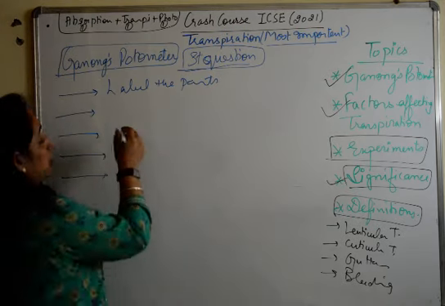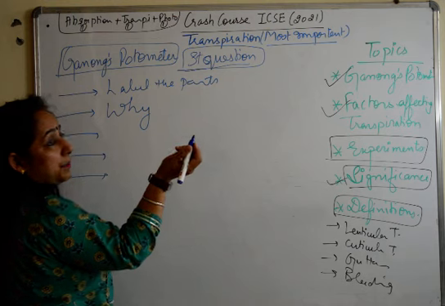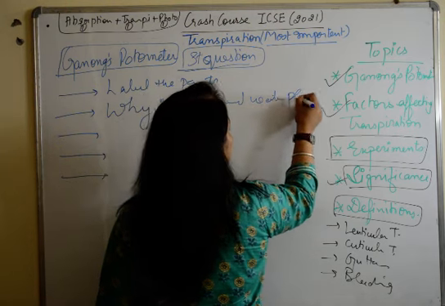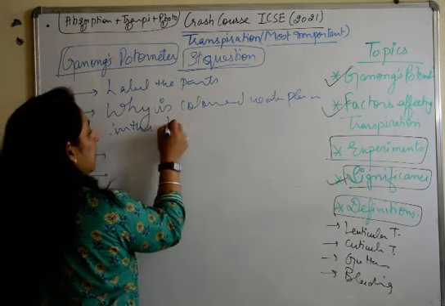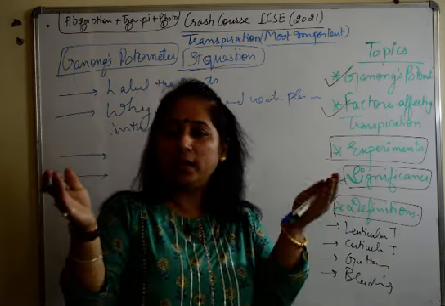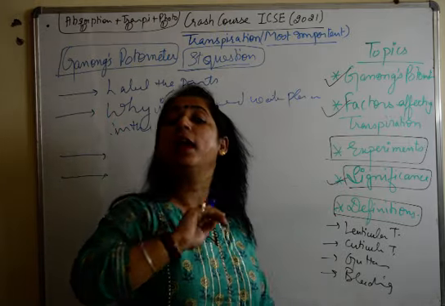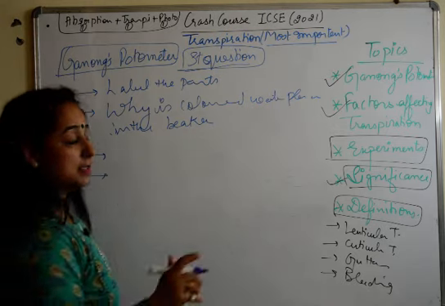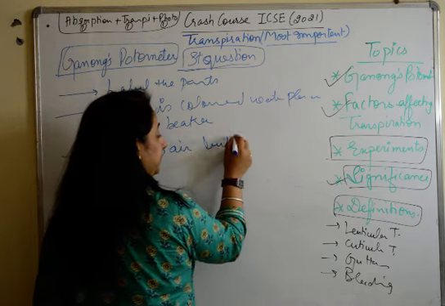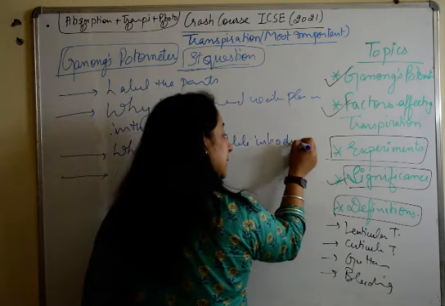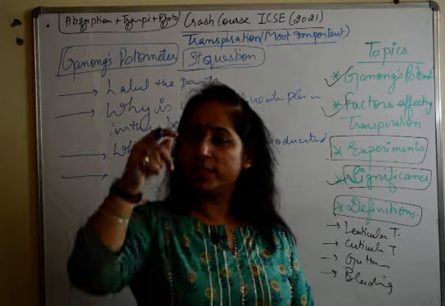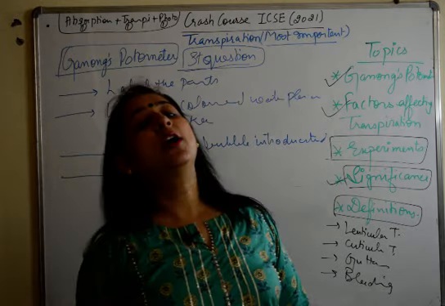Then we have a very important question: why is colored water placed in the beaker? Just to give you a separate reading, to demarcate between the water which is transpired and the water which is moving up. So the purpose of colored water is that. Why is the air bubble introduced? This is also for the same reason, so that there is a demarcation. You can properly take the readings wherever the air bubble is. That reading you are going to take on the scale.